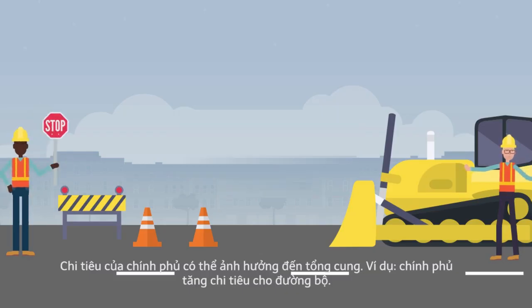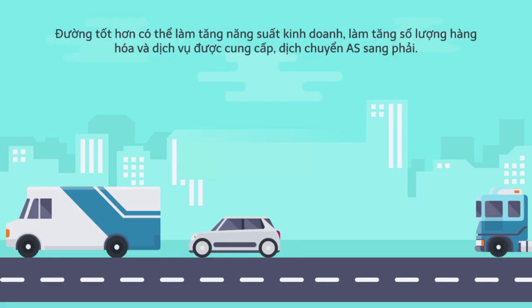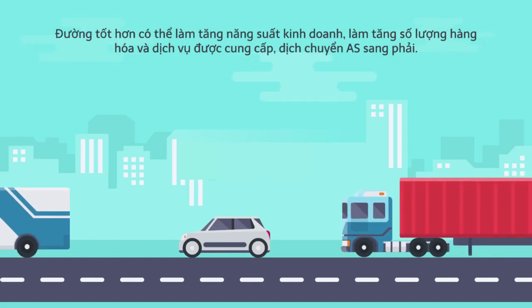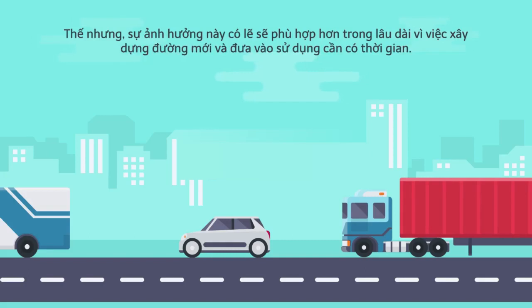Government spending might also affect aggregate supply. For example, government increases spending on roads. Better roads may increase business productivity, which increases the quantity of goods and services supplied. Shift AS to the right. Although this effect is probably more relevant in the long run, as it takes time to build the new roads and put them to use.